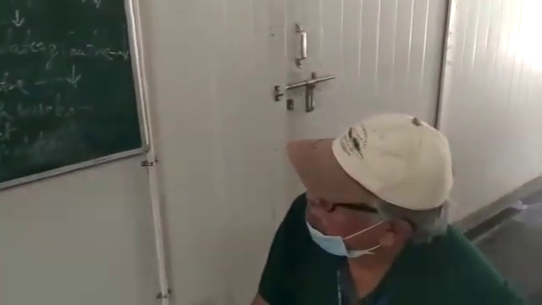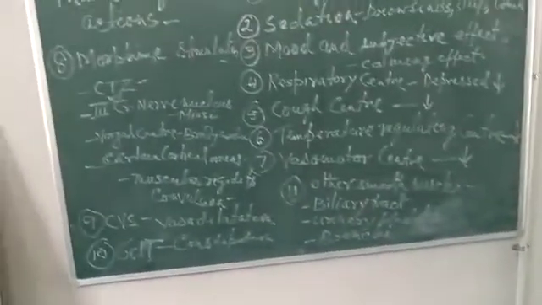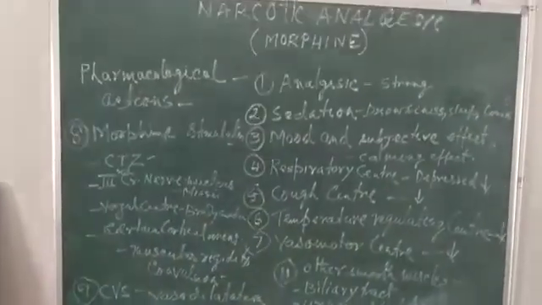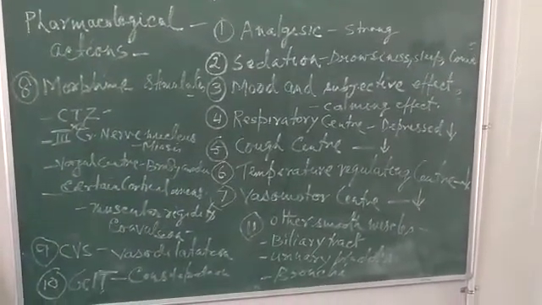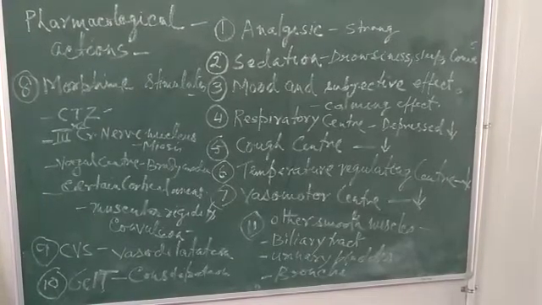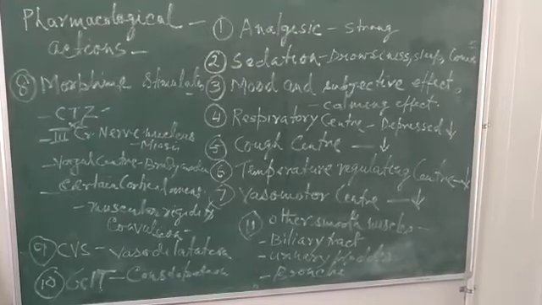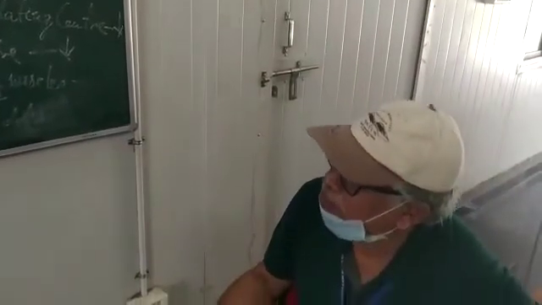The sites where morphine has stimulatory effects: first is the chemoreceptor trigger zone, CTZ. CTZ stimulation results in a very severe type of vomiting. So a patient taking morphine often develops projectile vomiting sometimes.